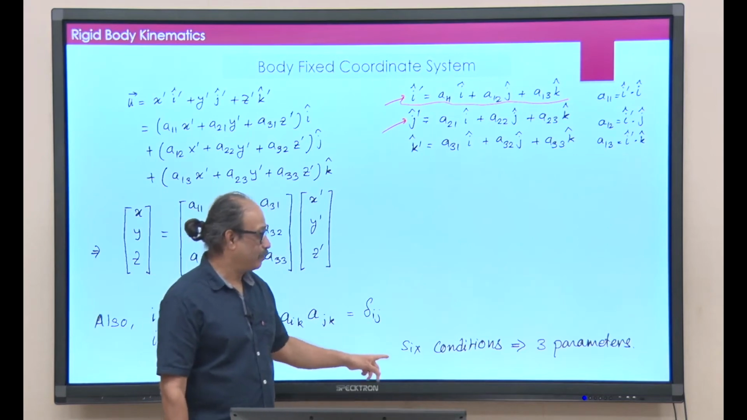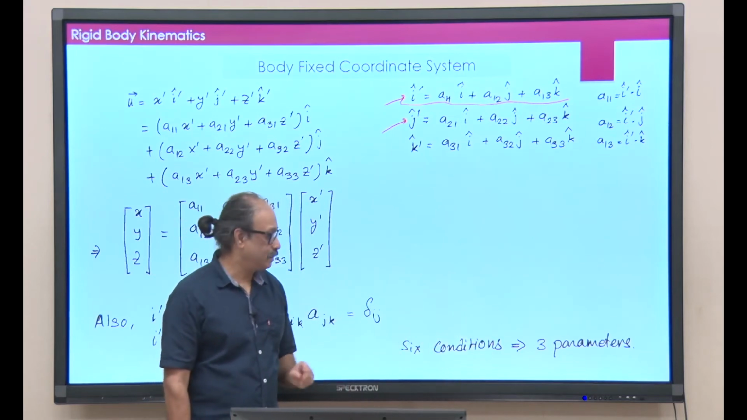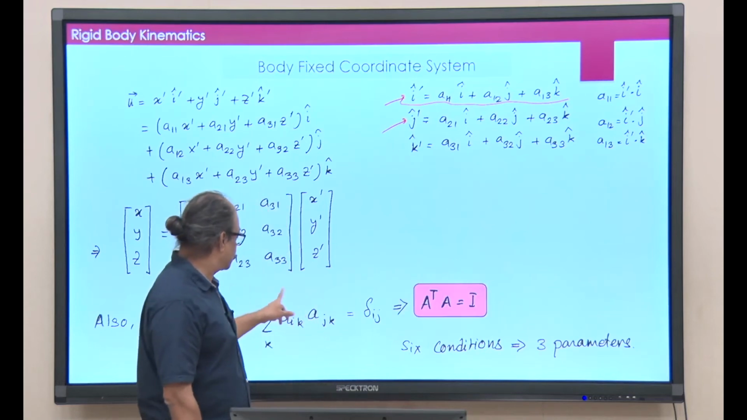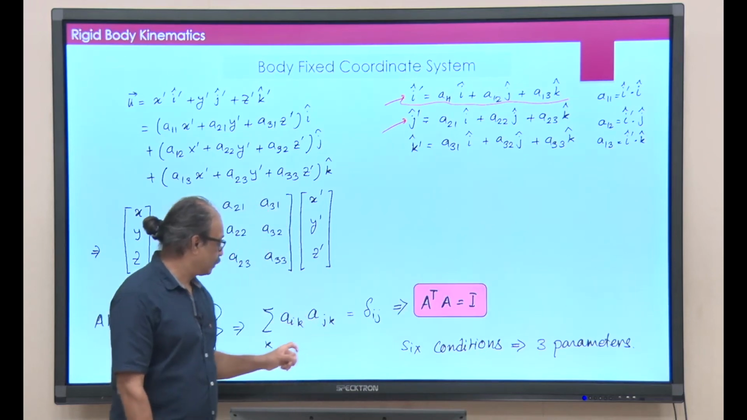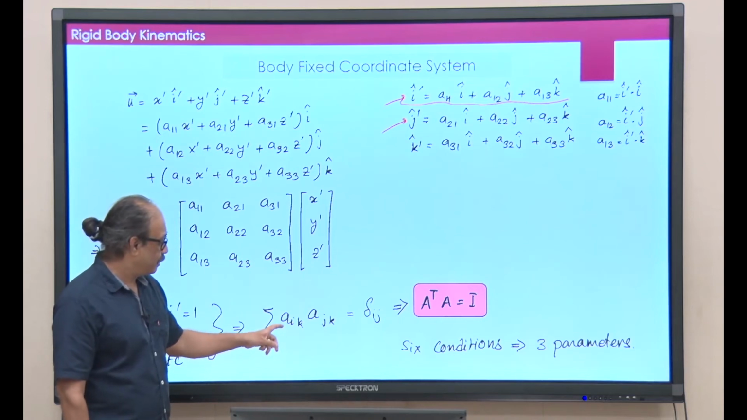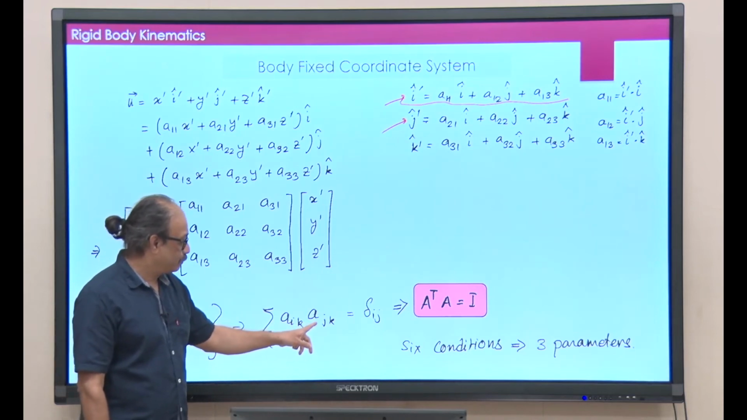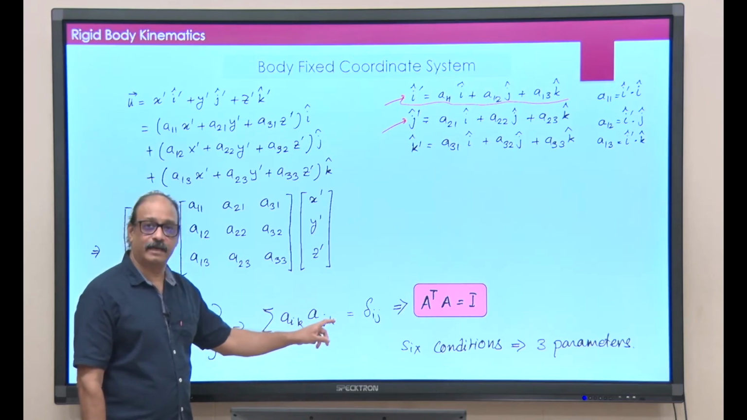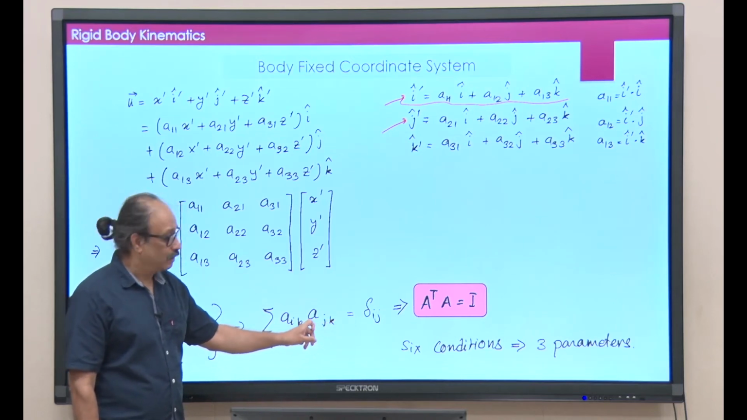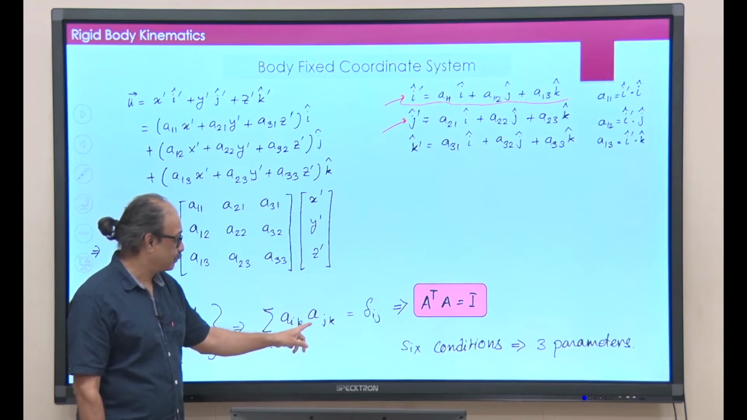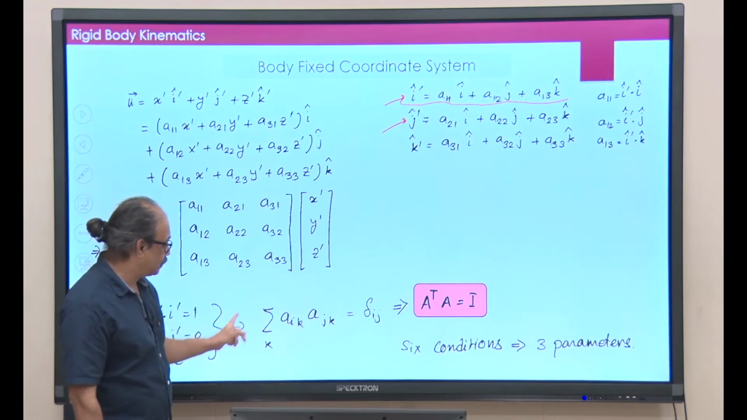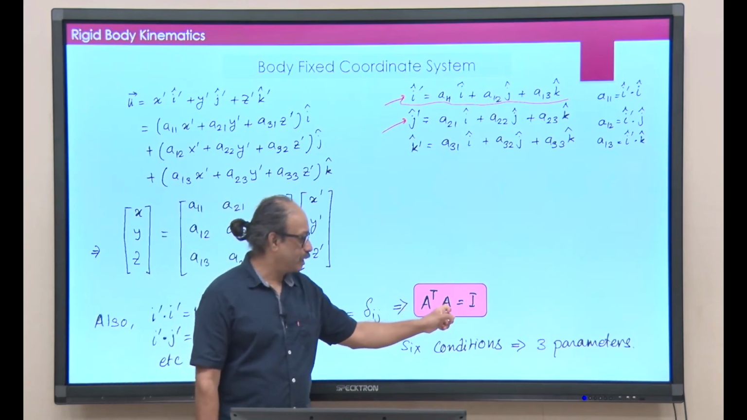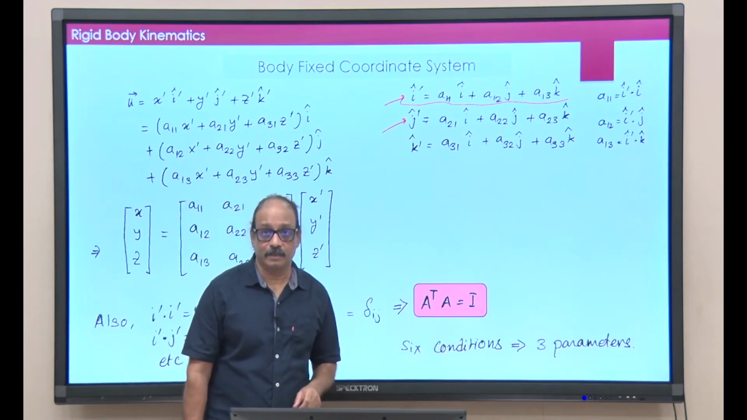Remaining ones can be obtained using all these conditions here. This condition here, does it look like a matrix multiplication? But just wait, the k index must come first and the j index must go second, which means I must take a transpose of this. So, basically these 6 conditions can also be written as A transpose A must be equal to identity in the